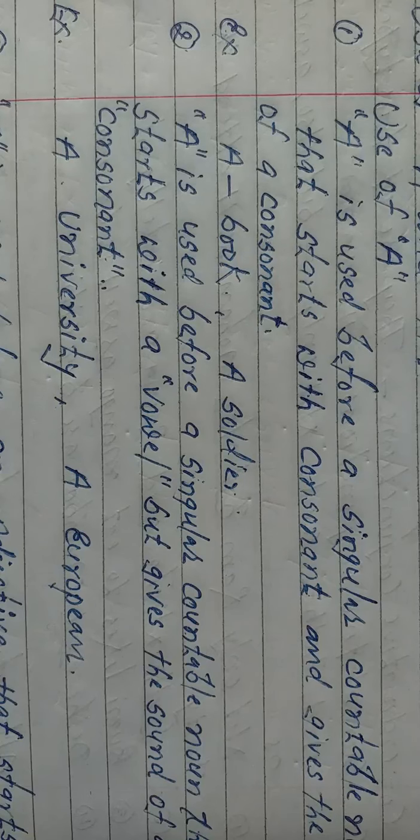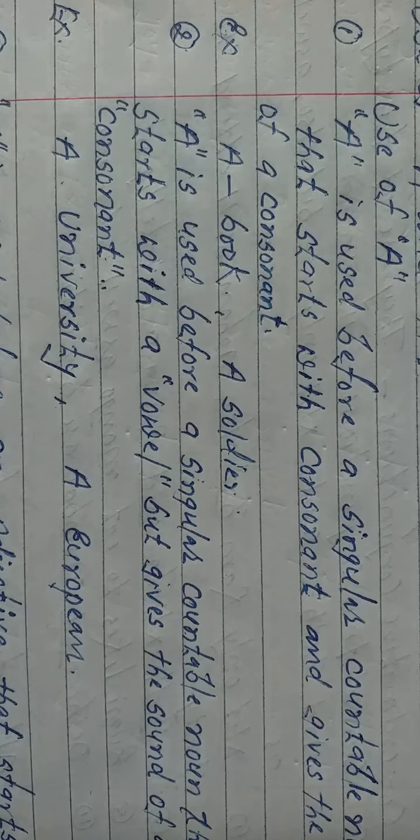Means when there is a singular countable noun and it gives the sound of a consonant from the very beginning, the first letter is a consonant and giving the sound of a consonant, we will have to apply a before it. For example, a book, a soldier, etc.